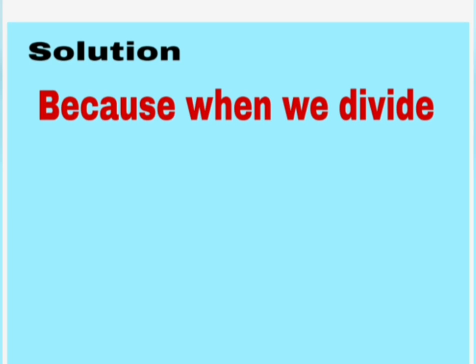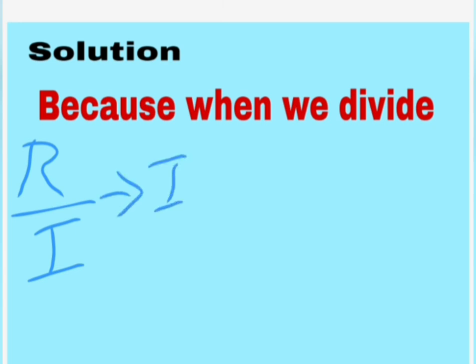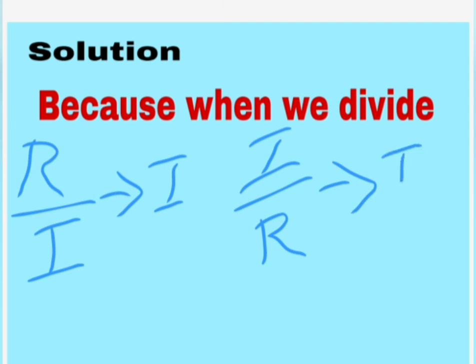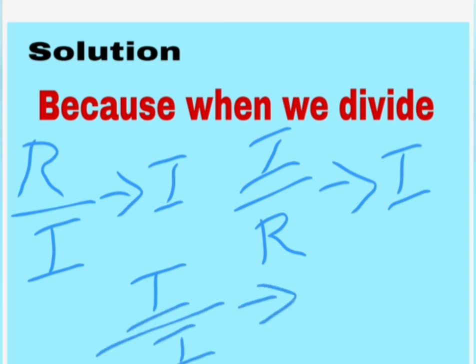Because when we divide a rational number by an irrational number, we get an irrational number as the answer, or when you divide an irrational number by a rational number, there also we get an irrational number as the answer. Or when we divide an irrational number by an irrational number, then also we are going to get an irrational number as the answer. So this is the solution for your third question.